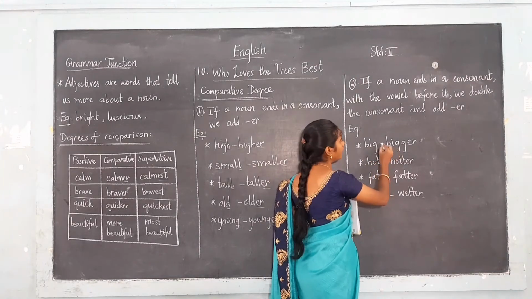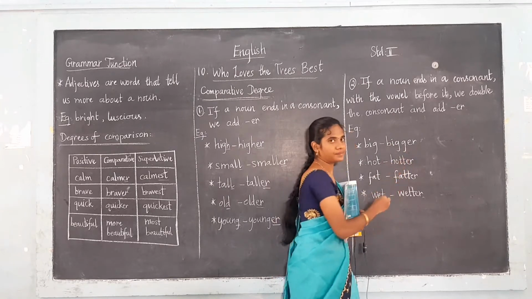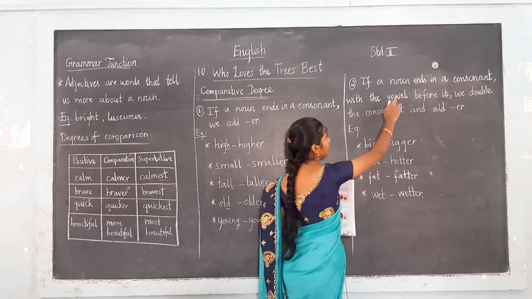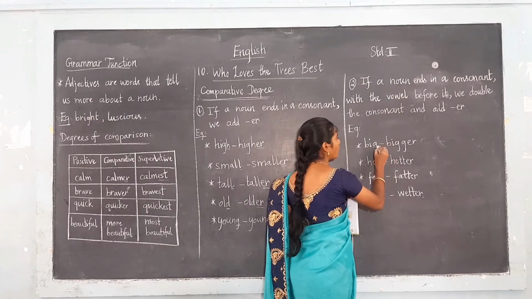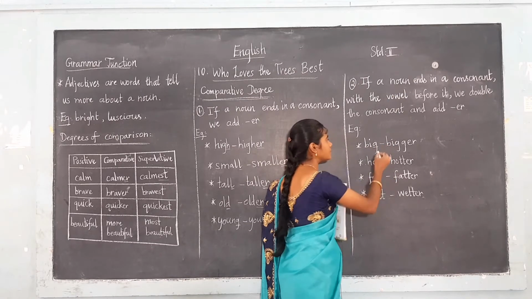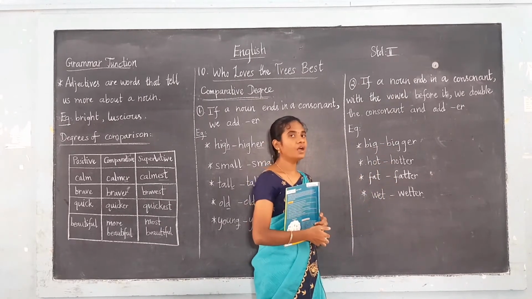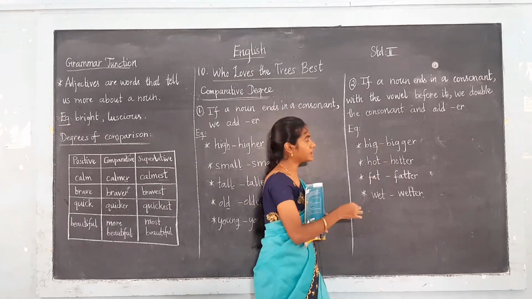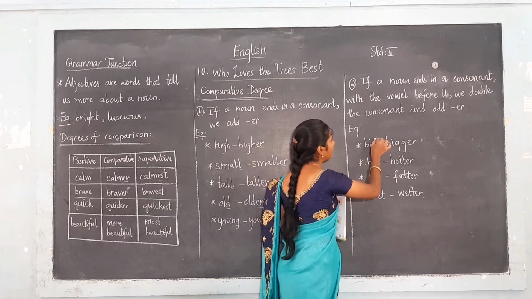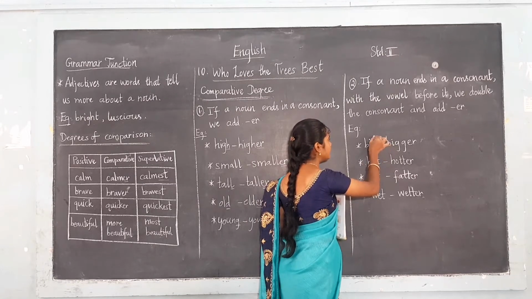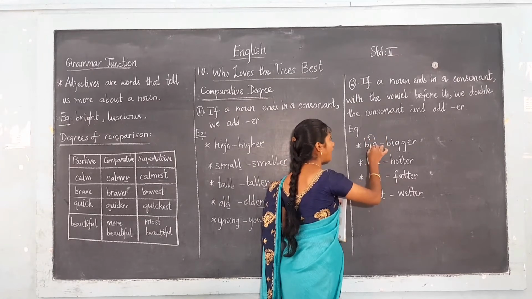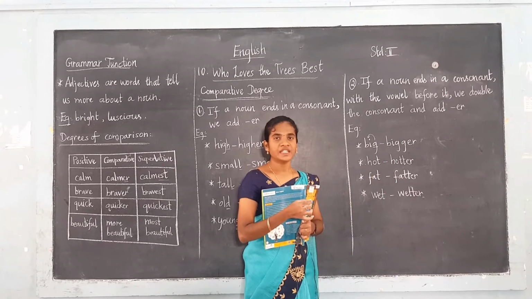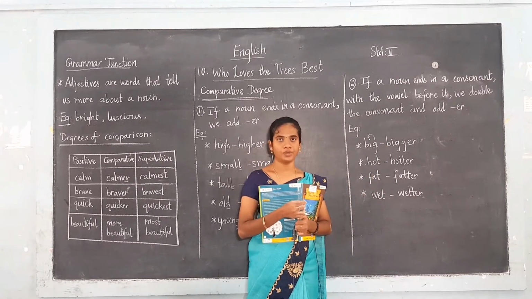The comparative form is bigger. Here the word ends with the consonant G. B-I-G. G is the consonant. Now see here, with the vowel before. Before the letter G there is a vowel, that is I. What is a vowel? A, E, I, O, U are the vowels.